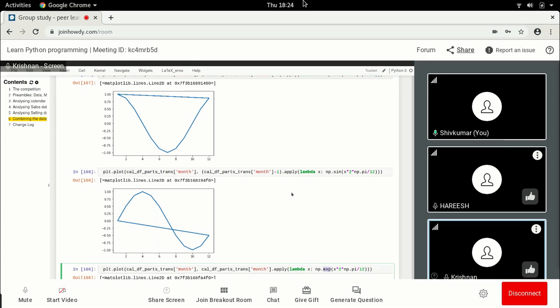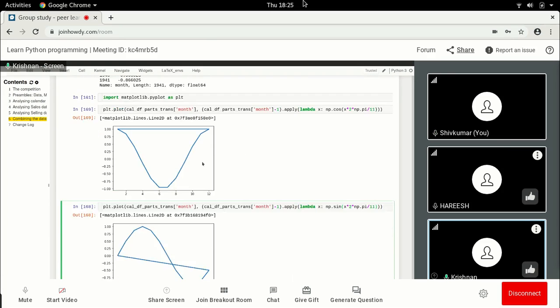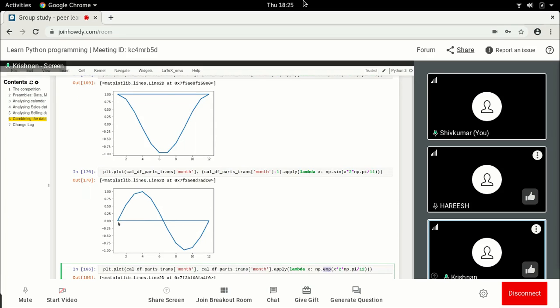It just has gone to 0. Just a second, I'm sorry. This should be 11. You see this is really exact. This is 0, this is 0, because at the end it will be 360, right? So sine 0 is 0, sine 360 is 0.